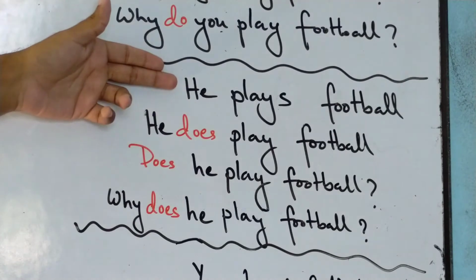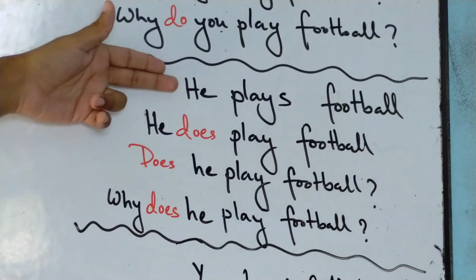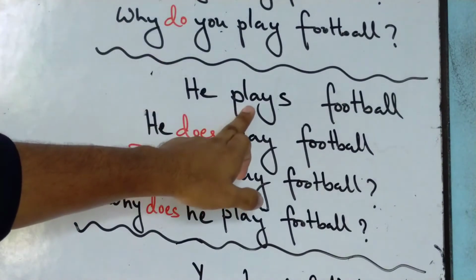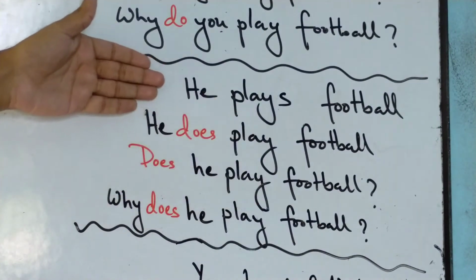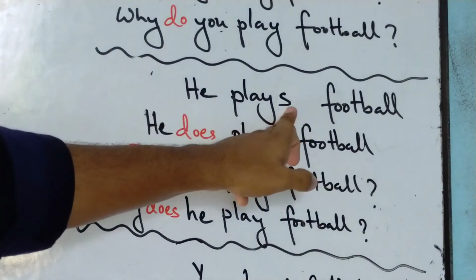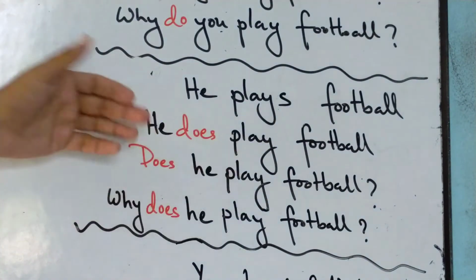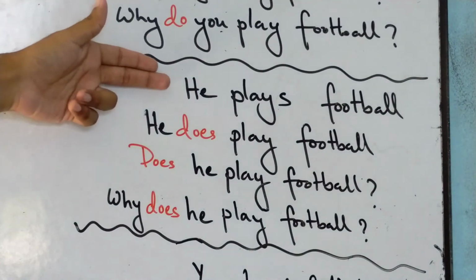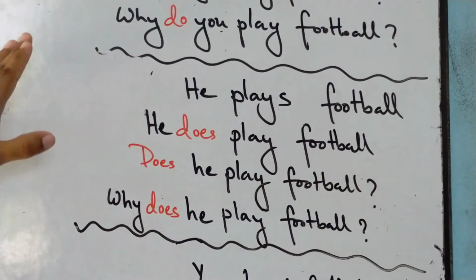So here we have he plays football. If you want to change it into interrogative or even negative, what we need to do is take the help of the do verb, since play is an action verb, which means something we do. So we bring the do verb, and it takes up the s from the play, and it adds as es, and it becomes he does play football. So he plays football and he does play football are basically the same thing. They mean the exact same thing.